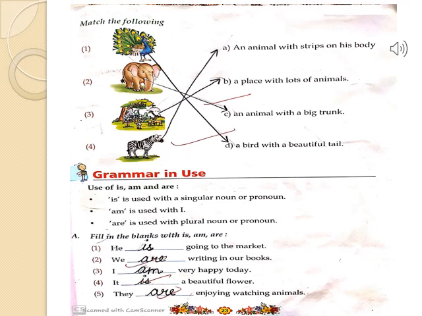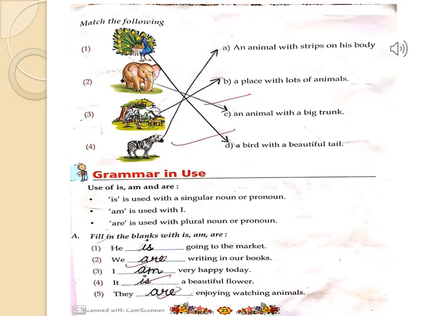First is the picture of a peacock, and a peacock is a bird with a beautiful tail. So, match the picture of peacock with option D. Next is the picture of an elephant, and an elephant is an animal with a big trunk. So, match the picture of elephant with option C.